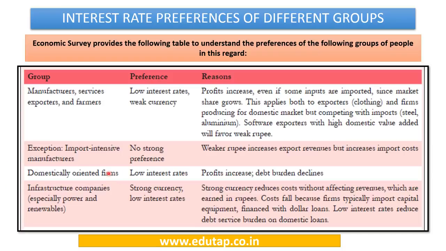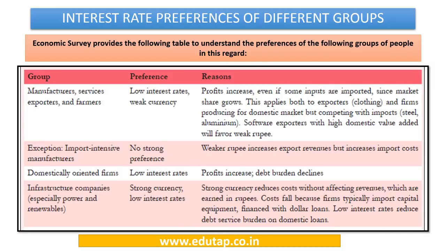Domestically oriented firms are going to prefer low interest rates, because again this is going to increase their profits. And infrastructure companies are going to prefer strong currency and low interest rates. This is because infrastructure companies, especially power and renewables, have typically imported capital equipment, and this is financed with foreign currency loans. If the currency is strong, they can easily import those goods and make payment for those. And low interest rates reduce the debt service burden on domestic loans.